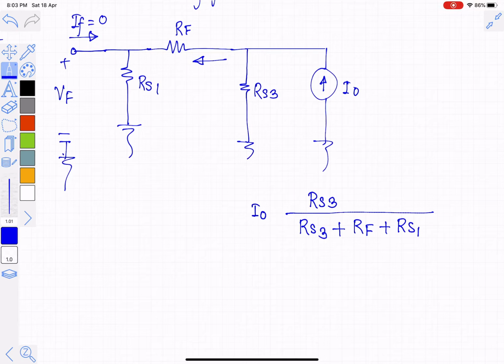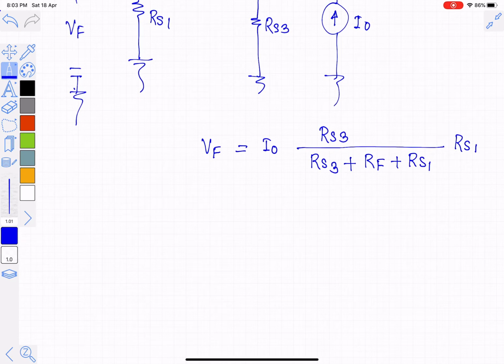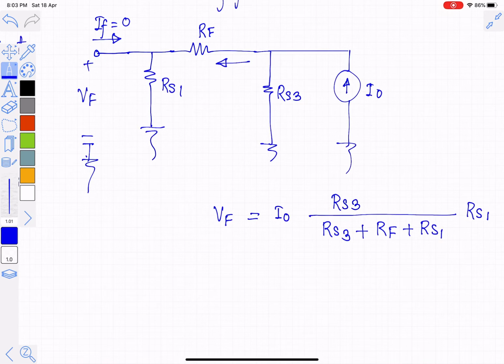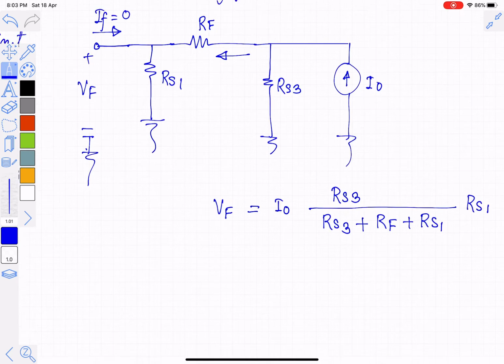This is the current that flows through RF and RES1, multiplied by RES1, will give us a voltage of VF, because the output terminal has been open circuited here.